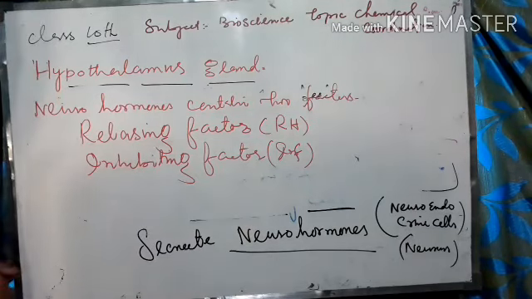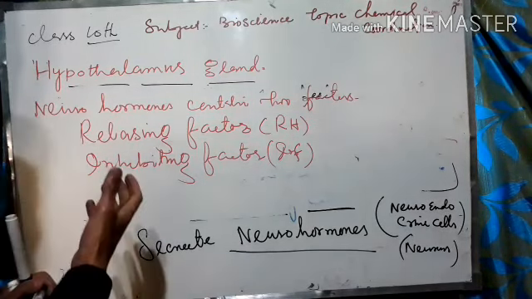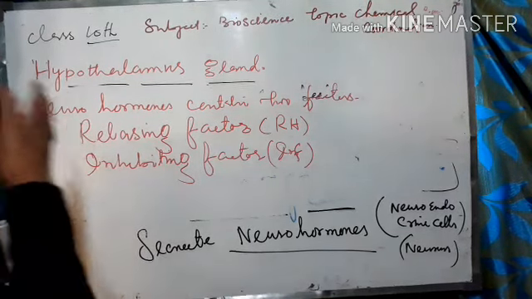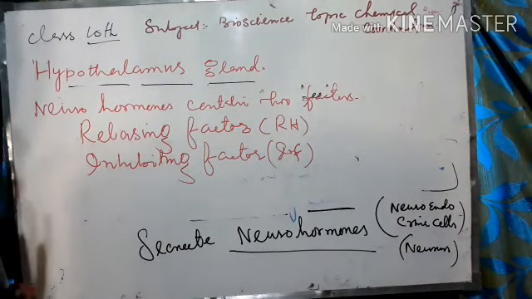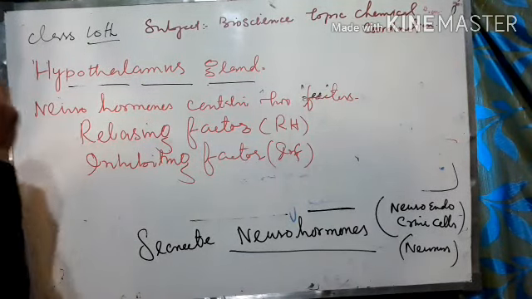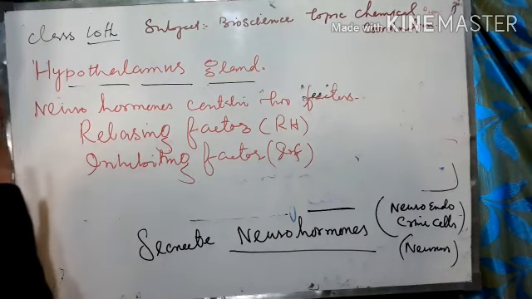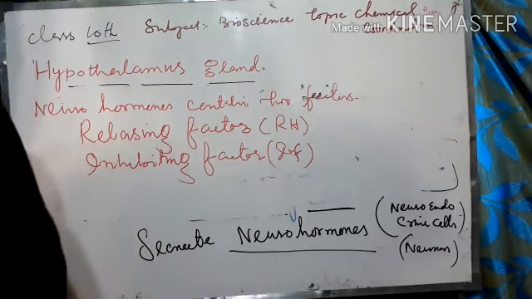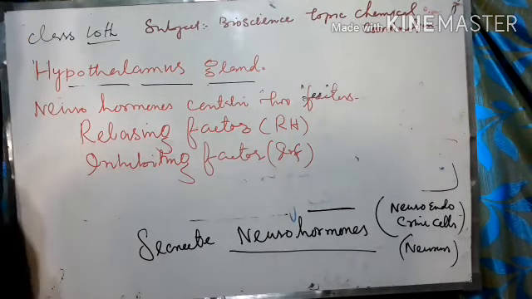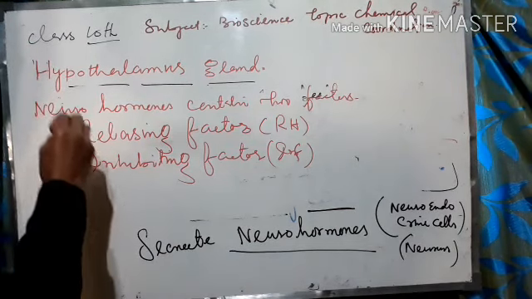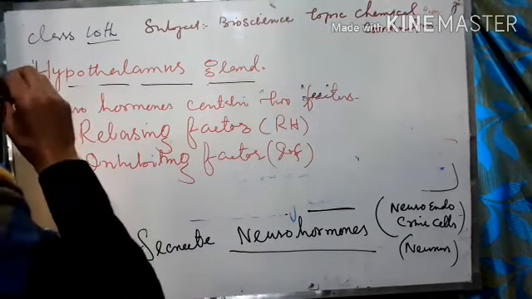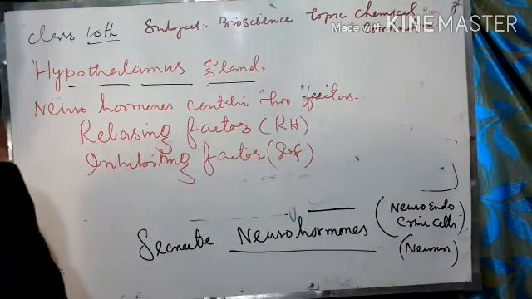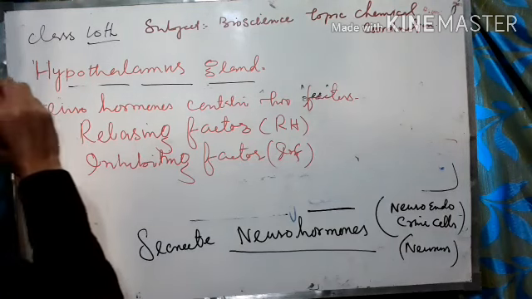So I will repeat, what are releasing factors? Releasing factors are those factors when neurohormones are released from the hypothalamus, they go up to the pituitary gland, and the pituitary gland will start regulating the hormone, and that hormone will have a particular effect in the body of an organism. So releasing factor means that when the hypothalamus releases neurohormones, these neurohormones stimulate a particular endocrine gland to secrete a particular hormone, so that a physiological effect is observed in the animal body.